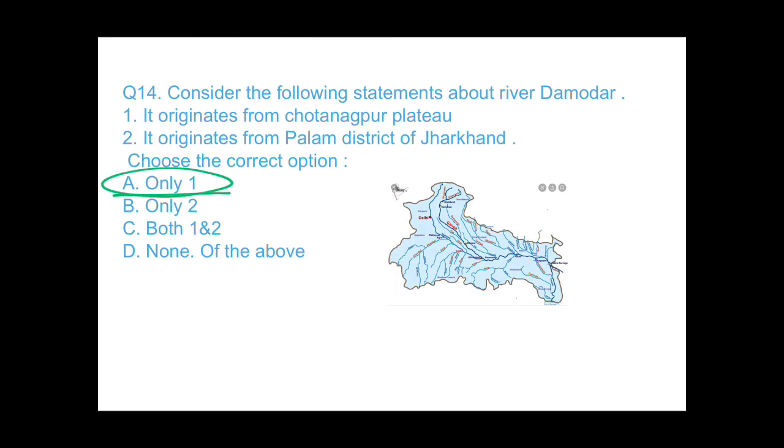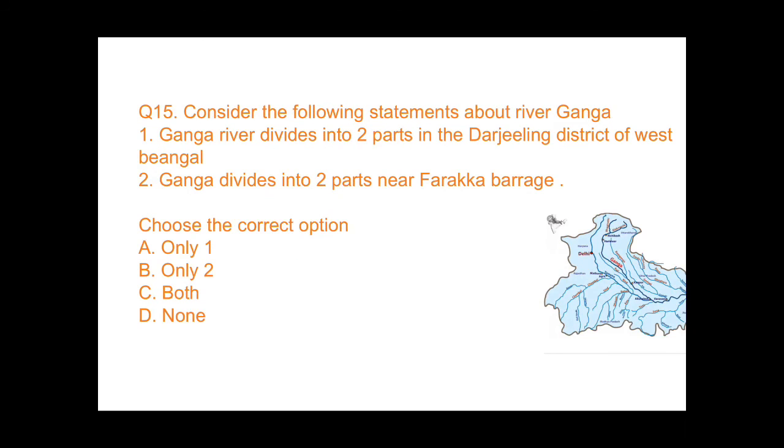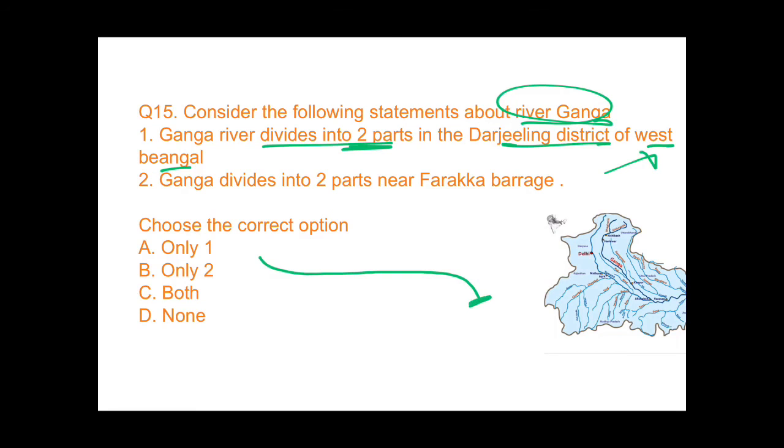Only 1. Okay. Now last but not the least, question number 15. Consider the following statements about river Ganga. Ganga river divides into 2 parts in the Darjeeling district of West Bengal. No, I just told you. The Ganga river coming from here, at Farakka barrage it's divided into 2 distributaries.